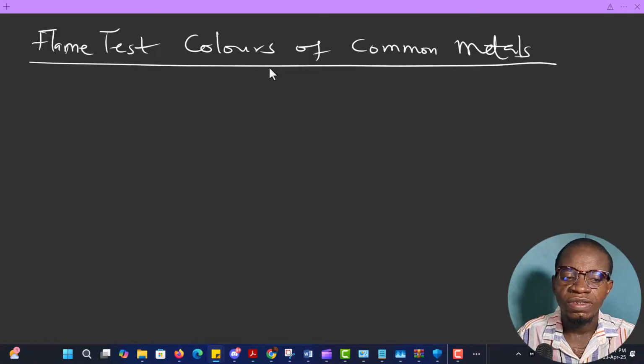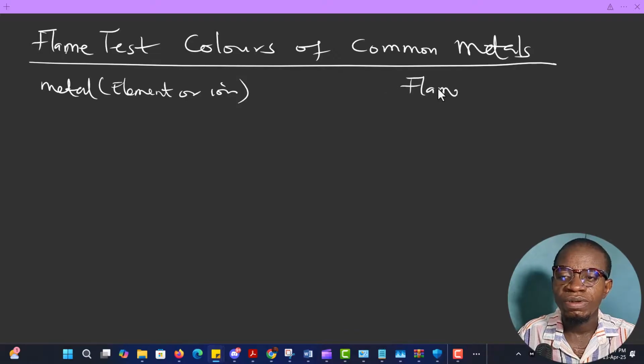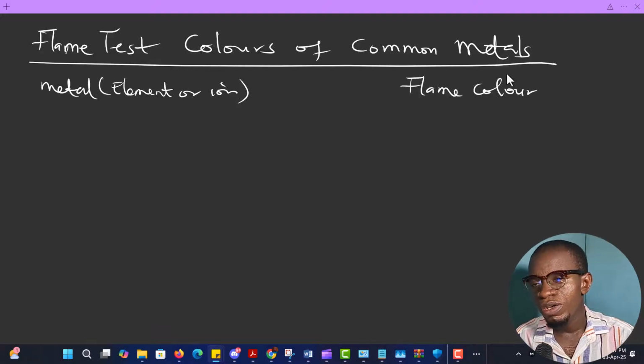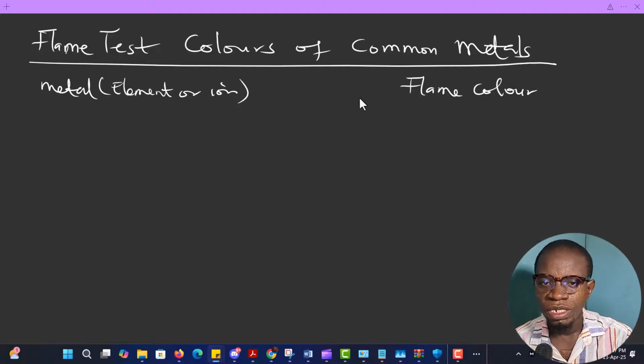So let's see this now. I'm going to first of all list out the metal here, either the element or the ion, anyone. Then I'm going to say their flame color. Even if you find the metal in a compound and you place that compound in fire, because of the presence of that metal, the metal must show its color. It's not a must that it's going to be the metal itself. It can be a compound, because normally from that compound you are going to get the ion.